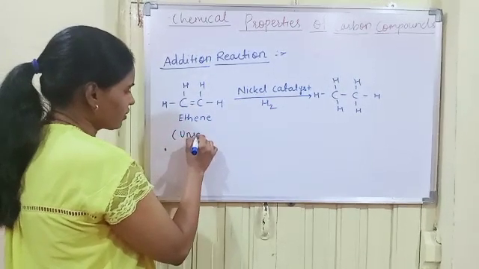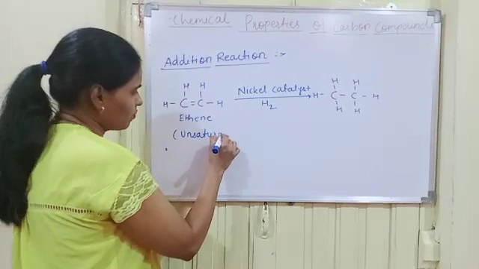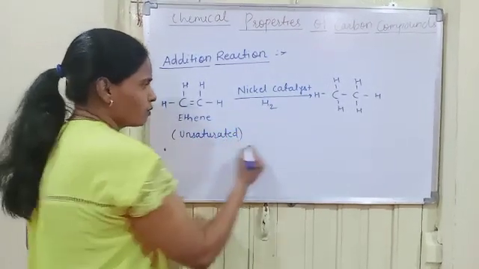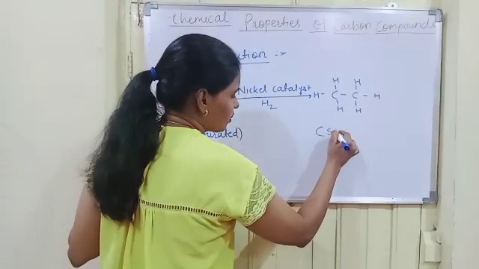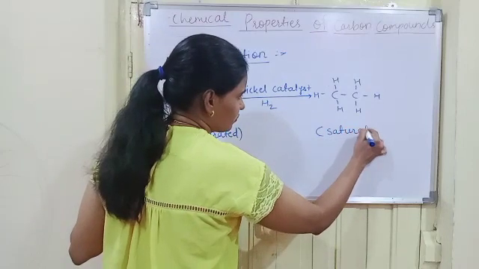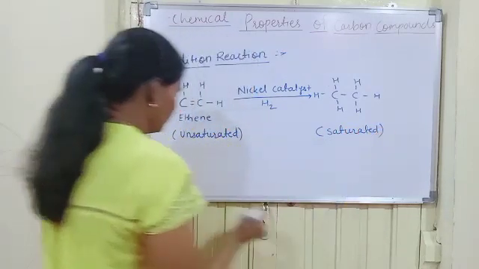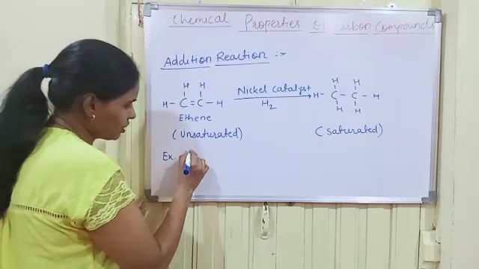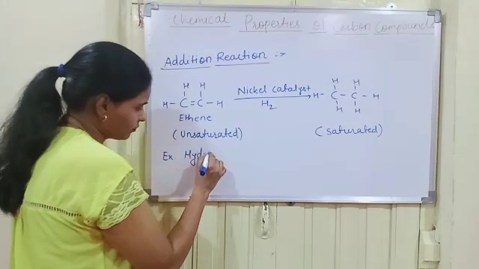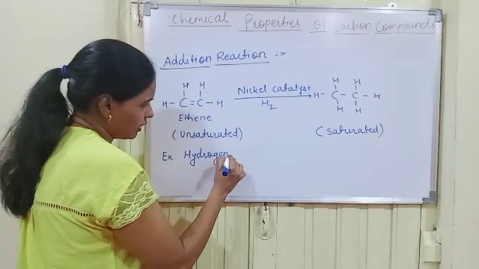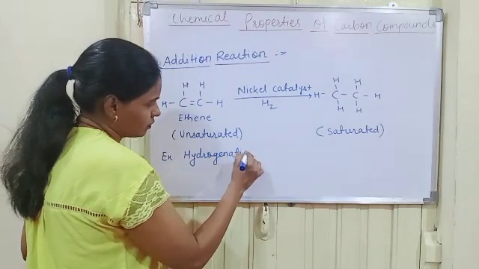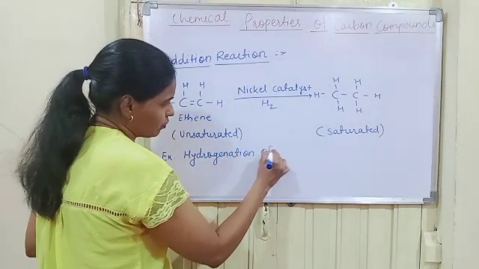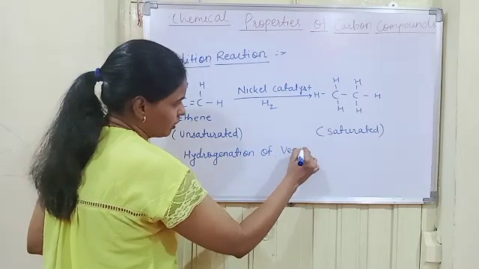In this addition reaction, unsaturated hydrocarbon compounds transform into saturated hydrocarbon compounds. Now, example: hydrogenation of vegetable oil.